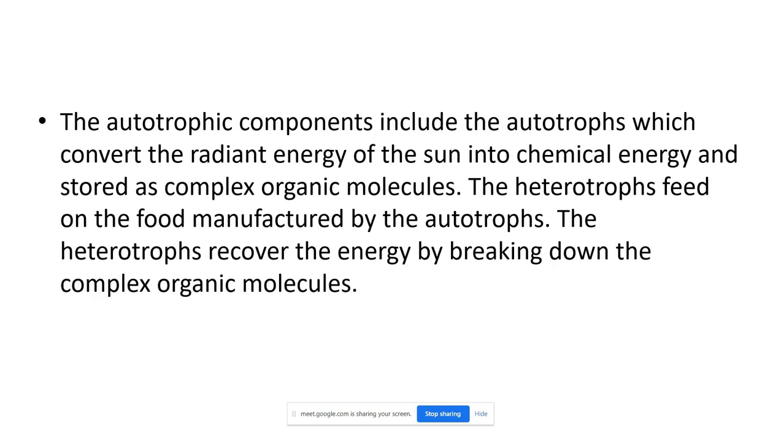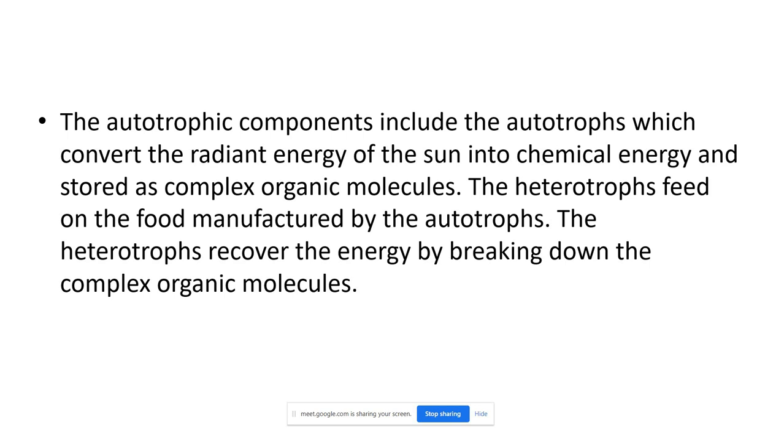It is written here about the autotrophic components. So it converts energy. Okay, that is the same thing that is written here. Synthesize complex organic molecules. Heterotrophs feed on the food manufactured by the autotrophs. So plants are the producers. Even humans, we only do the processing. Whatever we do in the kitchen is the processing of the food that has already been synthesized by the plants.